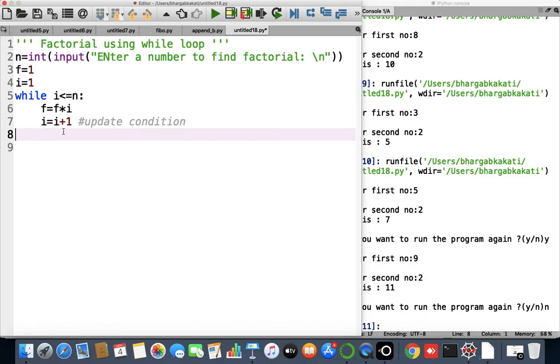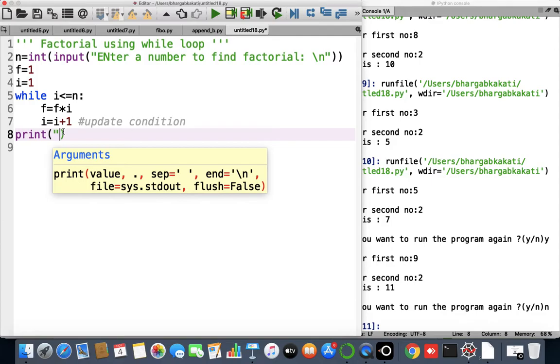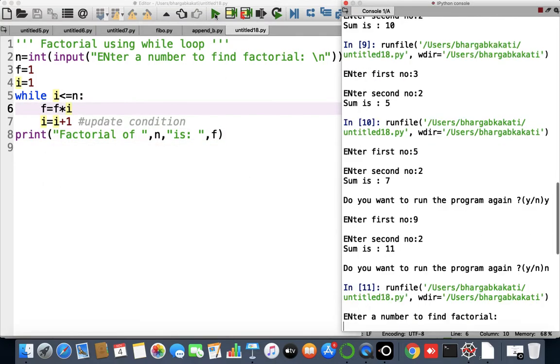Now as I complete, I can display the factorial of the number, like factorial of, let's say the number is denoted by the variable n is, now where will the final result be stored? The final result will be stored in the variable f. So what I'll do, I'll just write f here, and then let me run it.